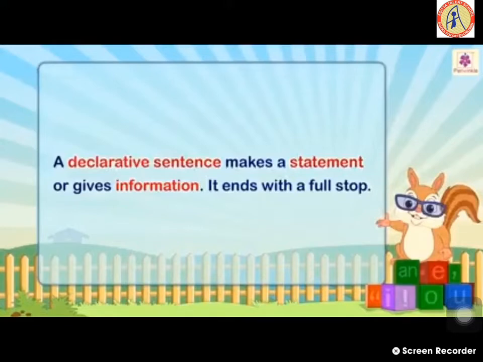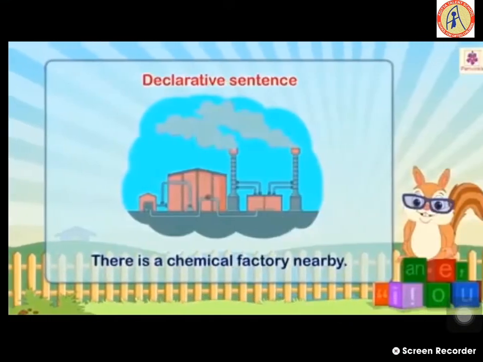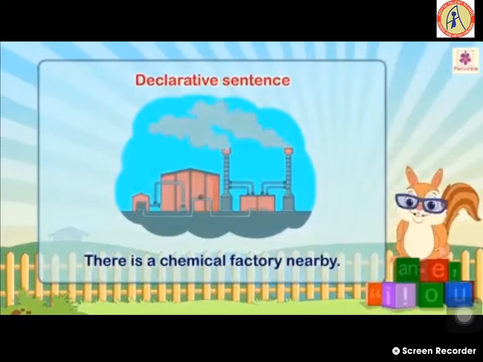It gives a statement, means facts, or gives information. Information means what? Details or facts. It ends with a full stop. Example, there is a chemical factory nearby. It started with a capital letter and ended with a full stop. It is a statement, means it is a fact or it is giving information.